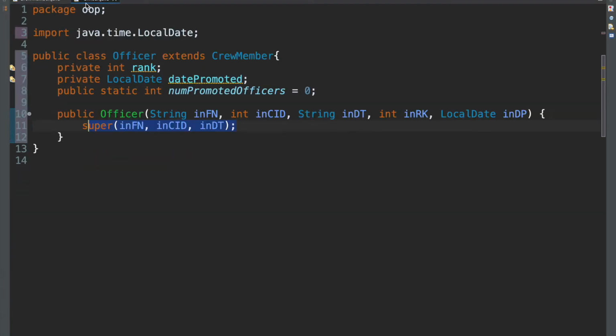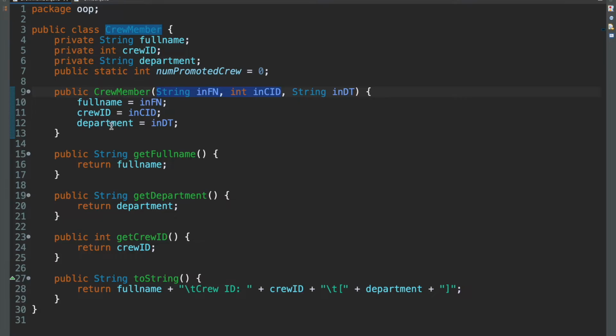Whenever you see the keyword super, it has to deal with the parent class. And in this case, we're calling the parent class's constructor inside our child class's constructor so that we can use these fields instead of having to retype all of this, because that's tedious, right? We don't want to do that. We're lazy.